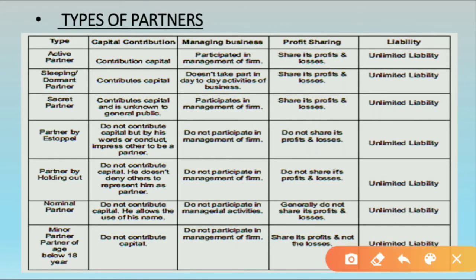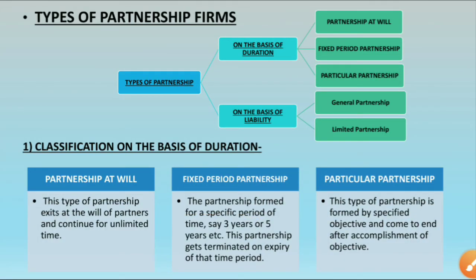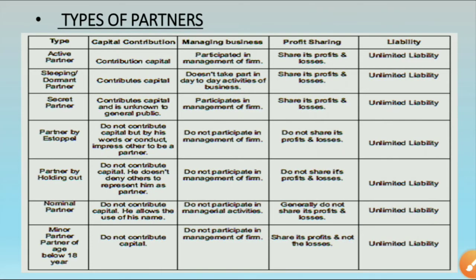Now coming to the next topic, that is types of partners. See students, do not get confused between these two topics. This is types of partnership firm. Firm means organization, means how many types of partnership organizations are there. But in this topic we are talking about how many types of partners are there in the organization. There are different types of partners in the organization, so we will see what they are.